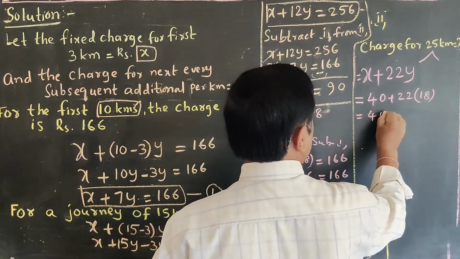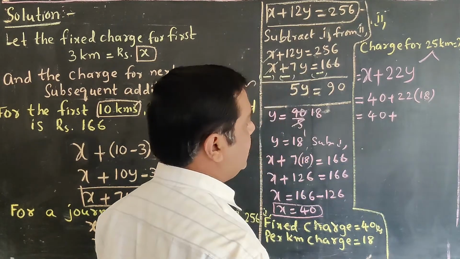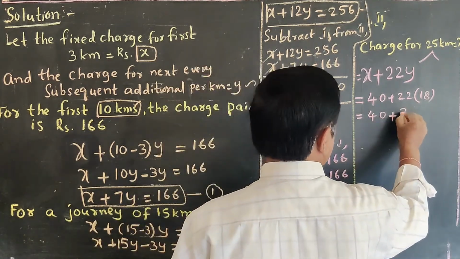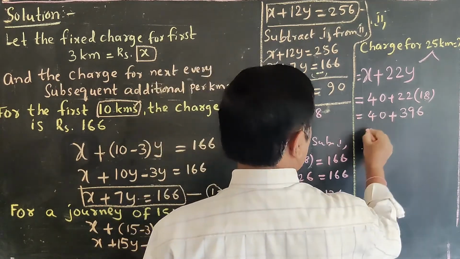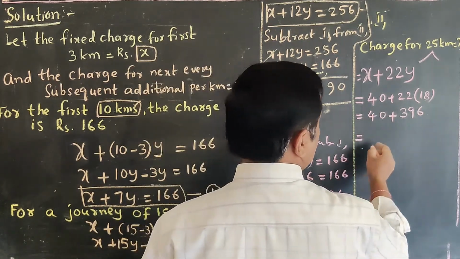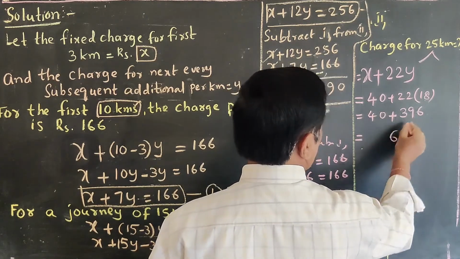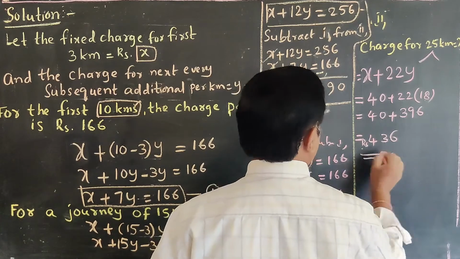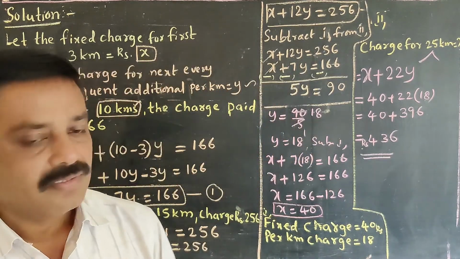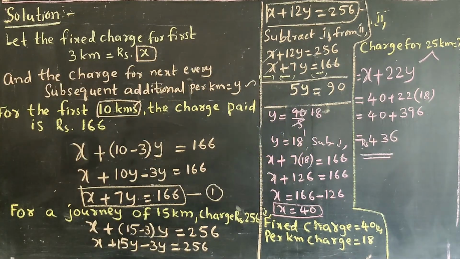So 40 plus 22 18s are 396. Clear then? So when I add this, we get 436 rupees as the charge for 25 kilometers. Is it clear for all? Right now.